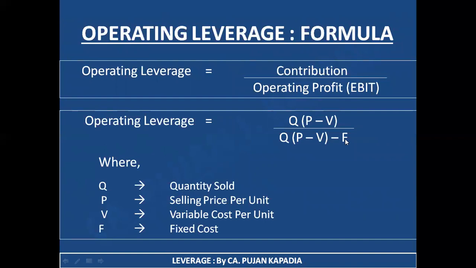By solving this equation, we can get our answer. An important point to remember here is that in Q, we take our actual quantity sold and not the installed capacity, because your capacity can be anything, but what you are actually selling is the matter of concern. So we take the actual quantity sold.